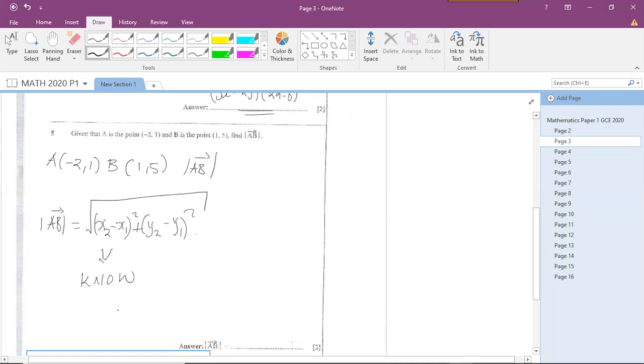Unfortunately, you just have to know this. You have to know your equations for coordinate geometry. So what are we going to do? We have got A, which is -2, 1, and we have got B, which is 1, 5. So I'm going to show you the step-by-step method.